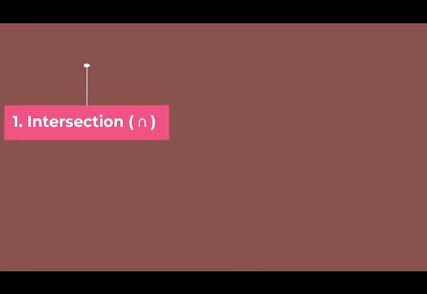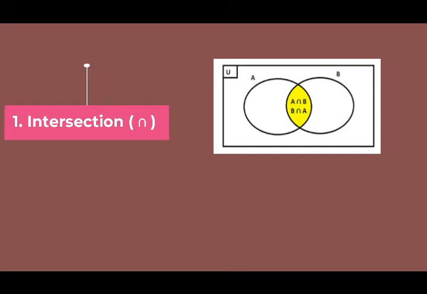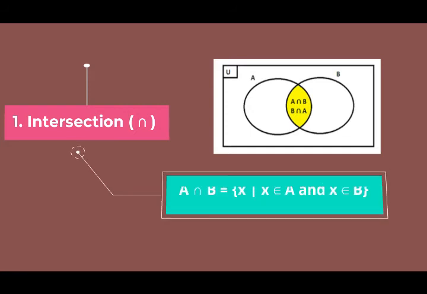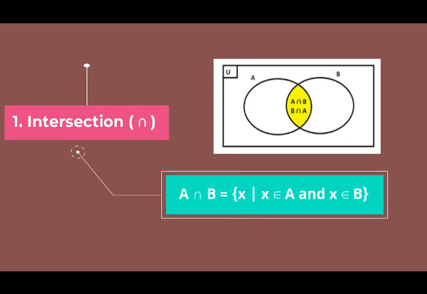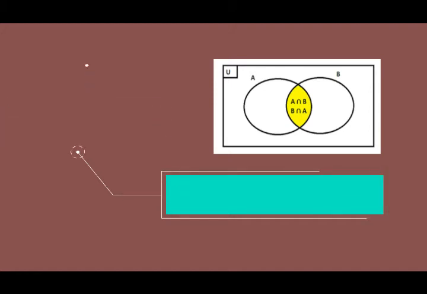Set operations. There are some types of set operation. First, intersection. The intersection of two sets A and B is the set with the elements in the two sets. In other words, the members of the intersection set are the same members of the two sets. It can be expressed like on the screen. Second is union.